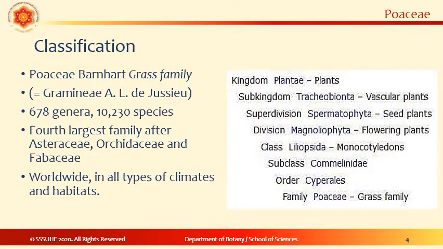There is a general agreement that grasses cluster into 7 major groups. The subfamilies are more or less distinctive in their structural features, especially in the anatomy of the leaves and geographical distribution. The grass family is monocotyledonous, order Cyperales, family Poaceae or grass family. It is the 4th largest family after Asteraceae, Orchidaceae and Fabaceae, and it is found worldwide in all types of climates and habitats.